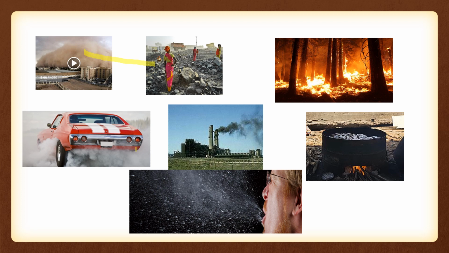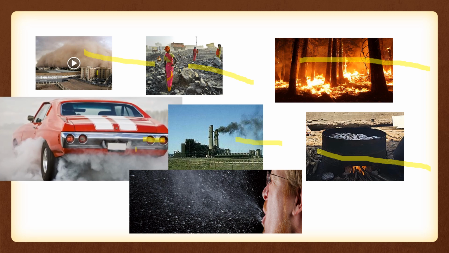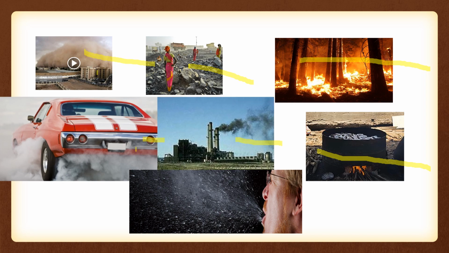So the pictures are showing the causes: the dust storm, the stone dust in construction areas, smoke from forest fire, vehicles, chimneys or powerhouses, the burning of wood and charcoal, and the germs when we sneeze or cough. These are the main causes of air pollution.